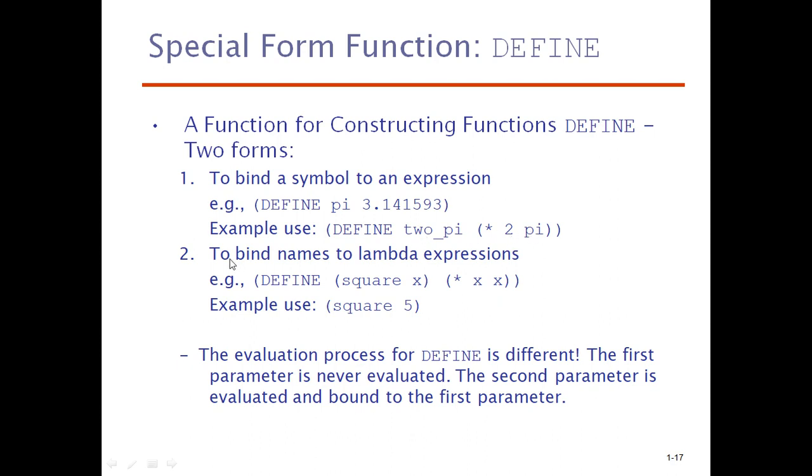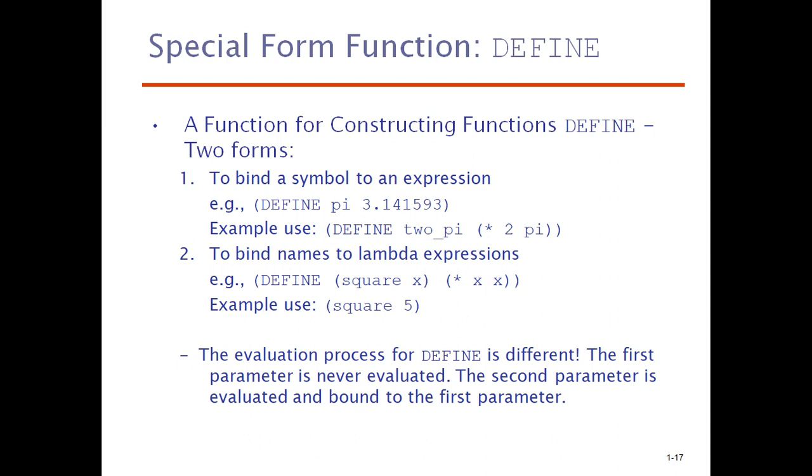Another way is to bind a name to a lambda expression. Because lambda expressions are nameless, if you want to bind a name to that lambda expression, then define square x star x x. So if you use square 5, then automatically 5 into 5 will be computed.